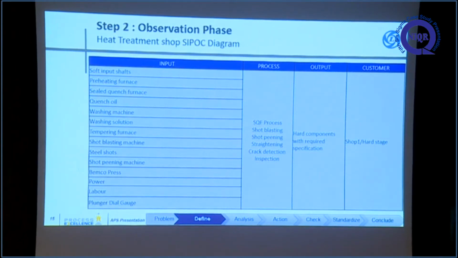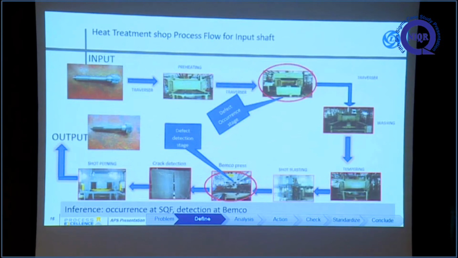This is our SIPOC diagram for the heat treatment shop. These are the inputs, the process parameters and the output. Our customers are hard stage gearbox assembly and hard stage grinding operation for gears and shafts. This is the process flow diagram of the heat treatment shop. Inputs are received in this condition, then preheating and the main sealed quench furnace. Main heat treatment is done in the sealed quench furnace, then washing and tempering, shot blasting, manual straightening operation and crack detection, and then shot peening. Then it goes out like this.